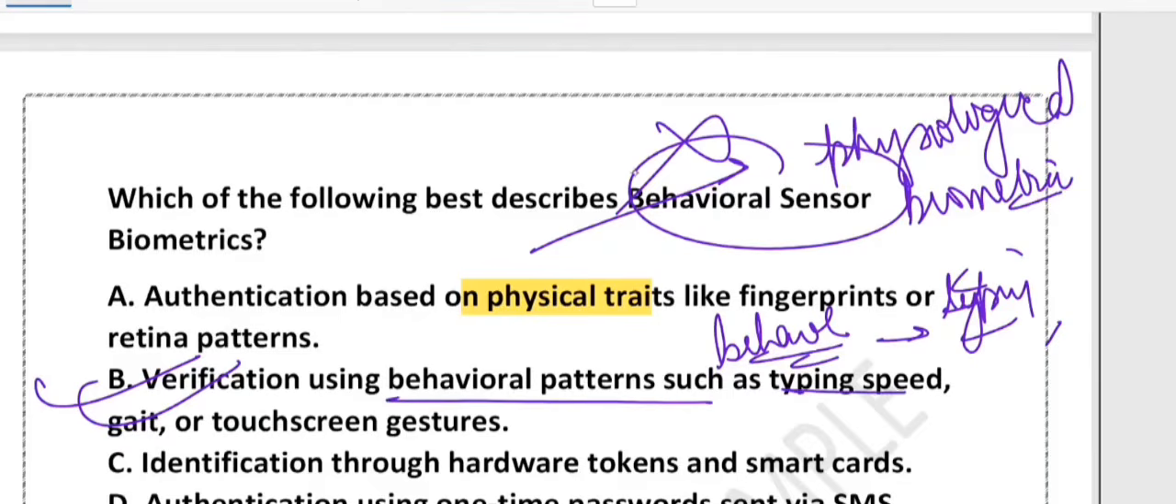What about C? Hardware token and smart card are physical devices which are used for authentication, but they are not biometric at all. We are talking about biometric here. What about D? Authentication using a one-time password. OTP via SMS is a secure method, but it is not biometric because it does not involve your physical or behavioral trait. So imagine you are logging into your bank app.